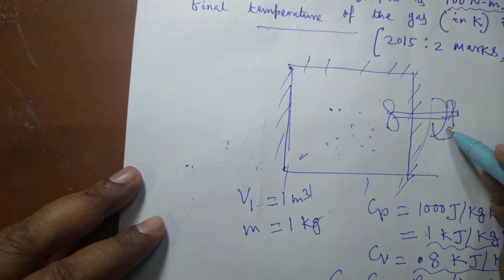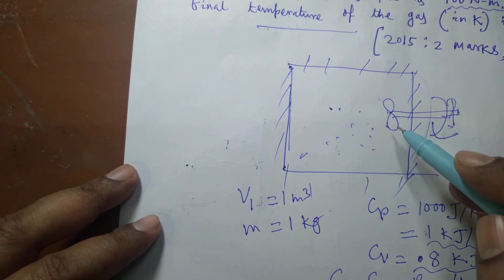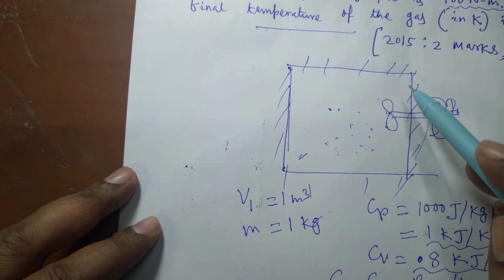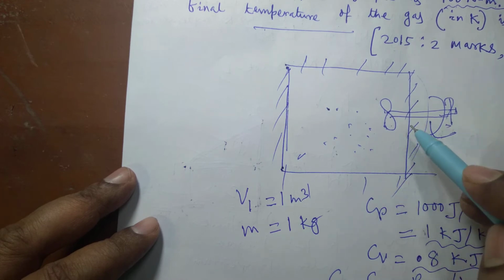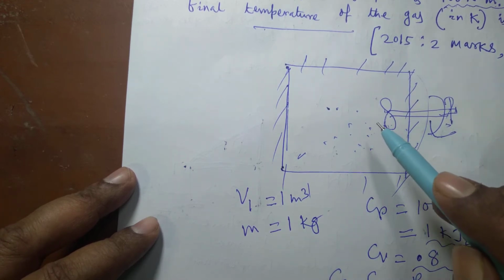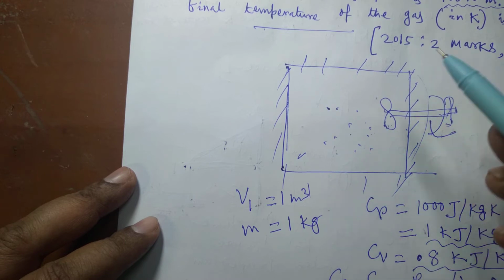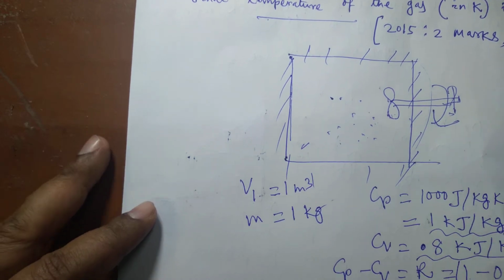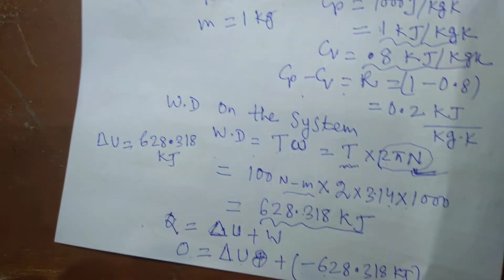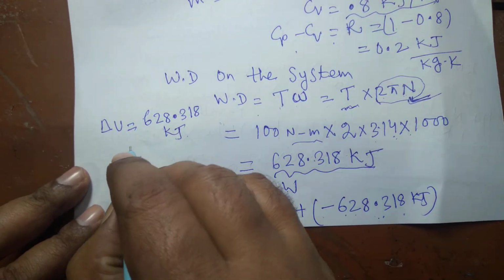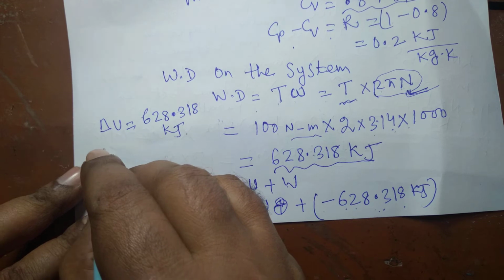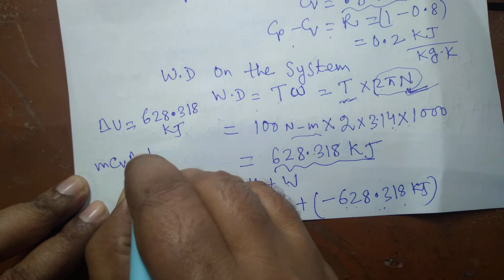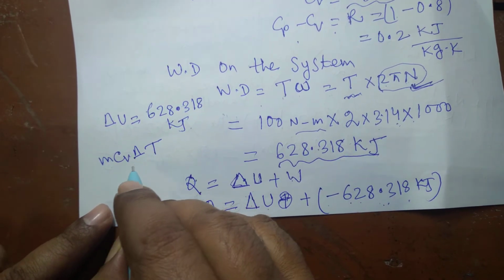So since this paddle wheel work is done on this system, where will this energy go? This energy will be stored in the system, since no heat dissipation is there, because this is an insulated system. So this work input will result in an increase in the internal energy of the system, or an increase in the temperature of the system, because the internal energy of an ideal gas is always a function of temperature. So in this case, delta U is 628.318. So delta U, as I discussed in an earlier video, is m Cv delta T. Delta T is the rise in temperature.